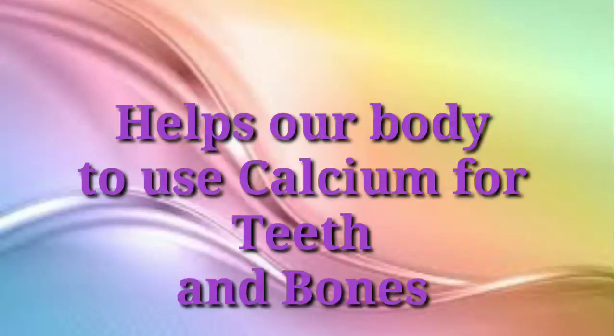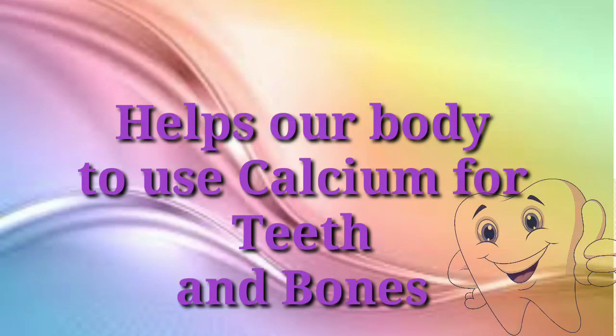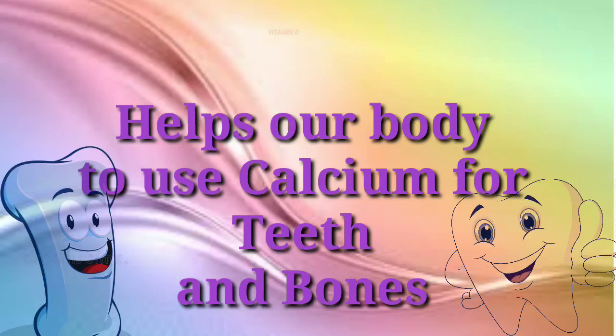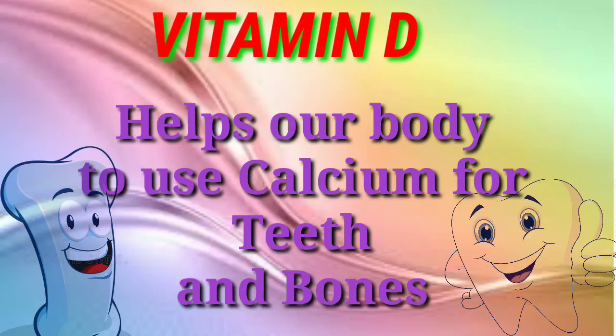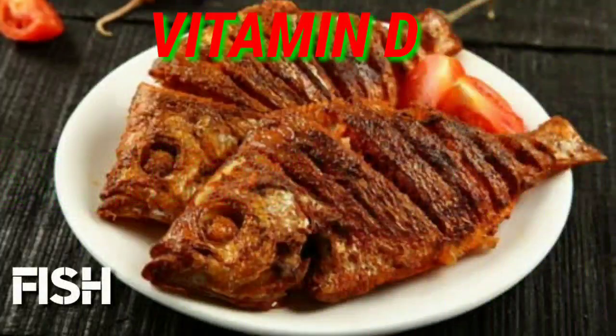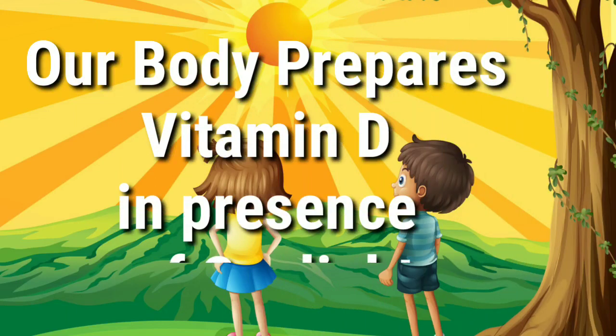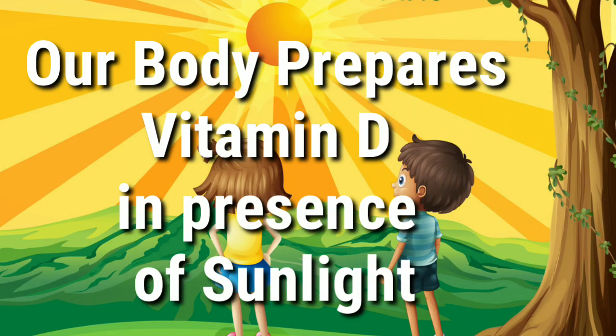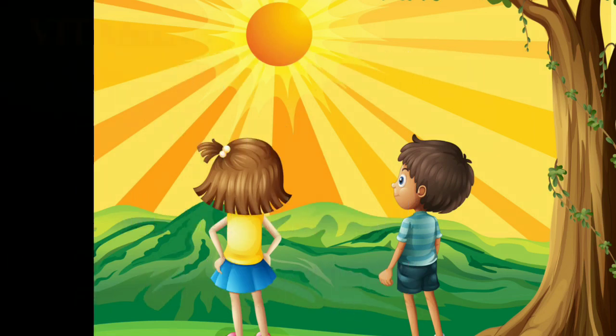And next, the vitamin which helps our body to use calcium for teeth and bones is called vitamin D, which is present in liver, eggs, butter, and fish. And when sunlight falls on our body, our skin synthesizes vitamin D. So we need to be exposed to sunlight so that vitamin D can be produced within us.